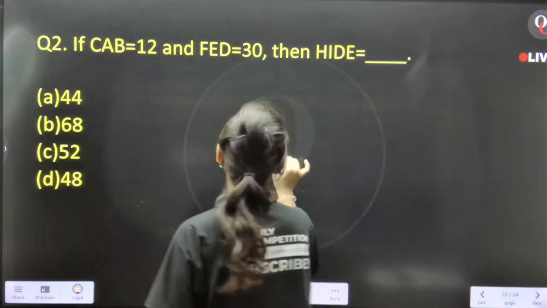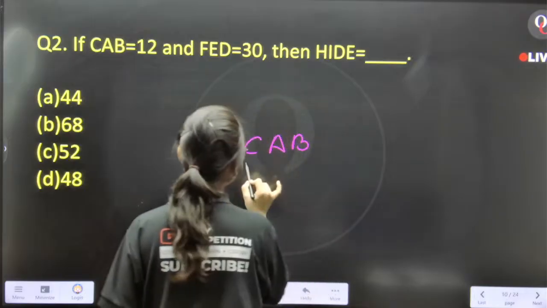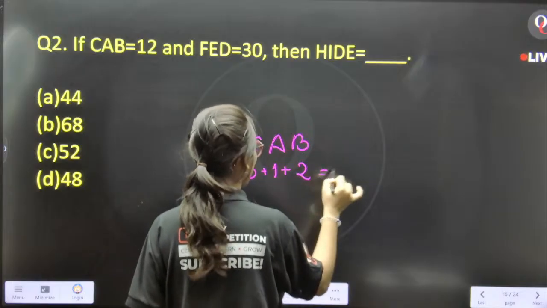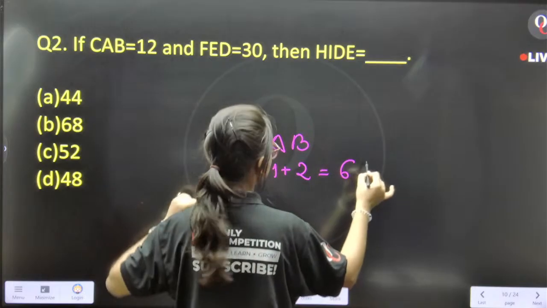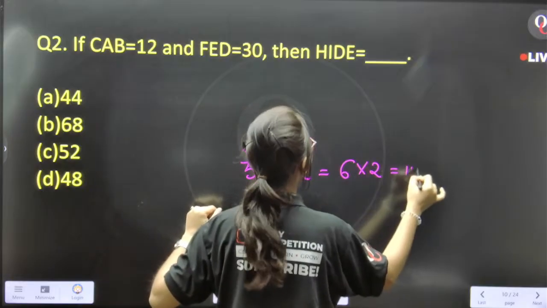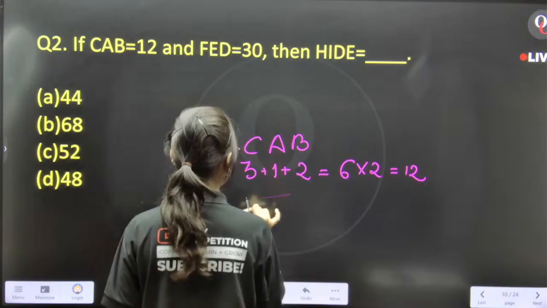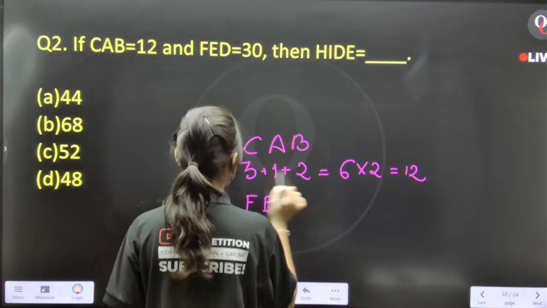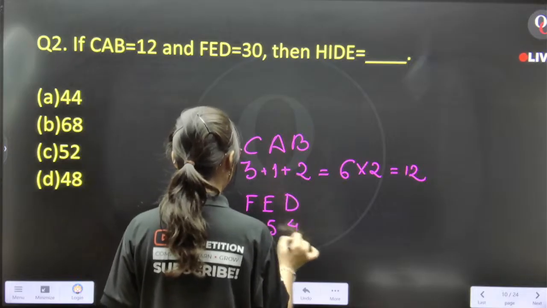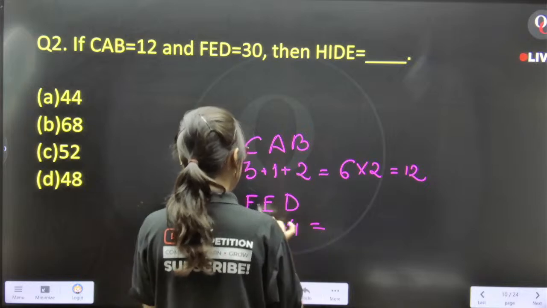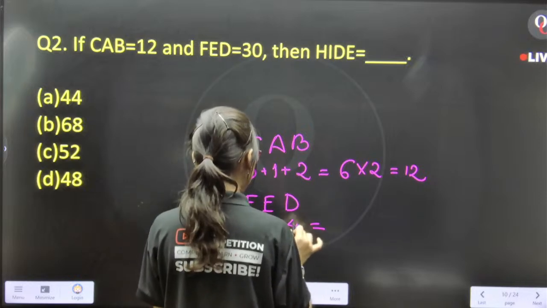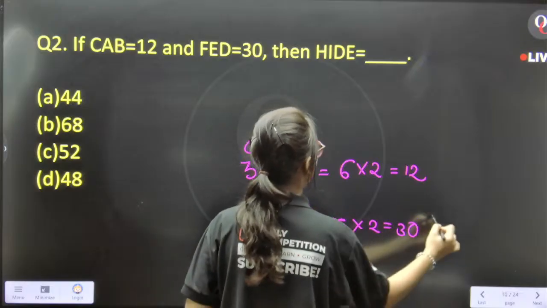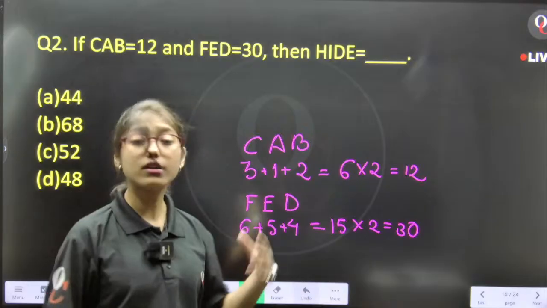Now, the position value of CAB is 312. Find the sum of all these numbers. It is 6. But here it is given as 12. Then 6 into 2 is how much? 12. We need to find the pattern. FED: then it is 6, 5, and 4. We need to find the sum. 6 plus 4 is 10. 10 plus 5 is 15. 15 into 2 is 30. I have found the pattern.